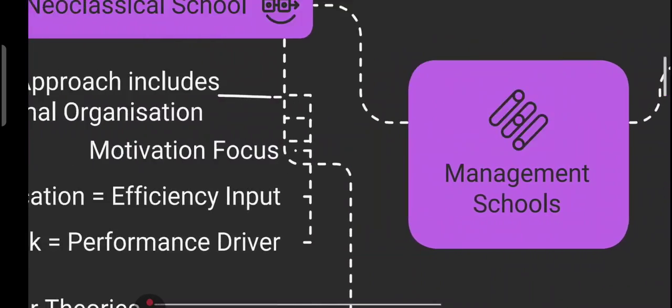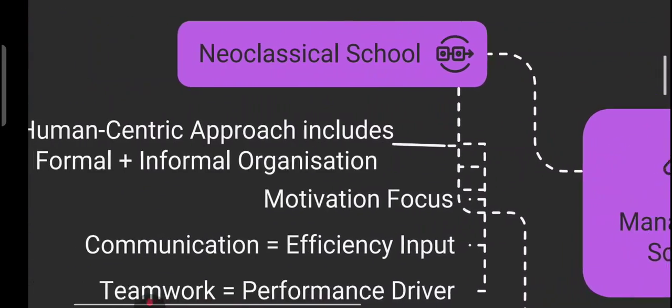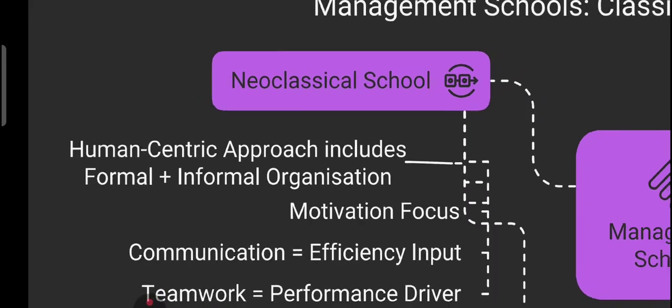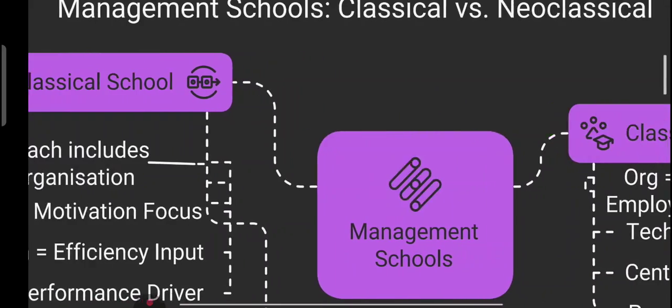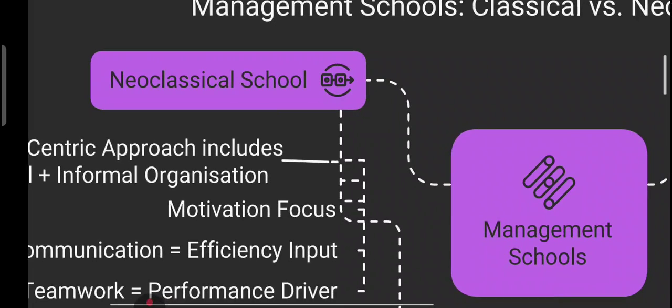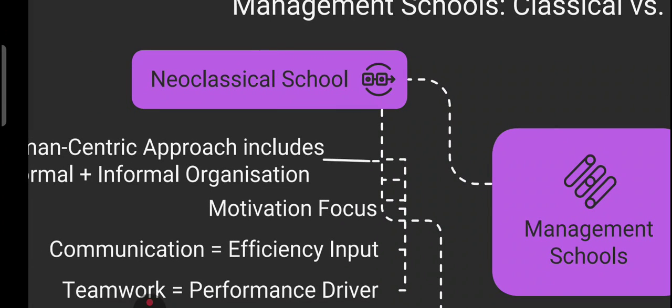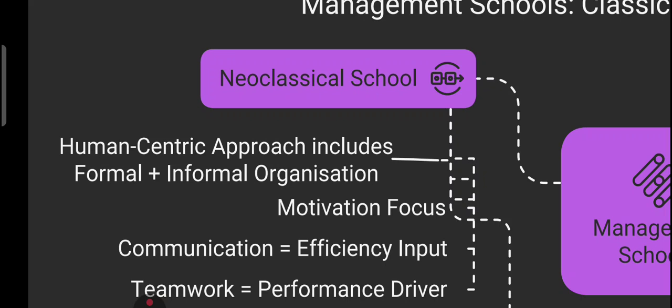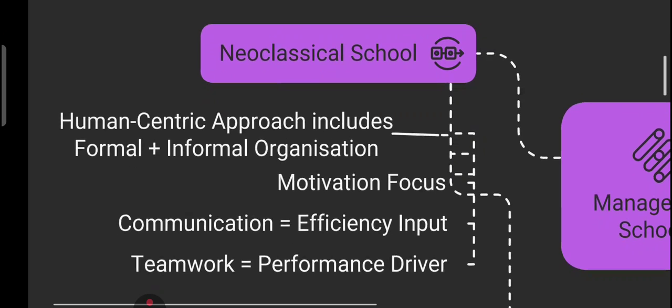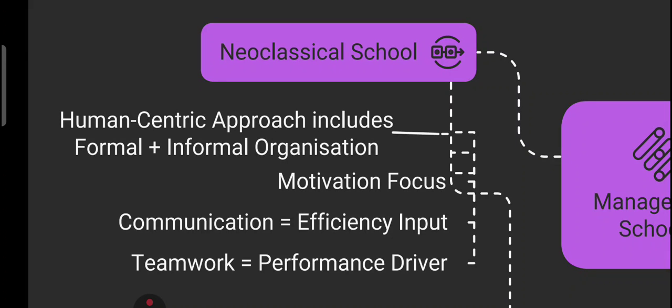And on the other hand, we have the neoclassical school. What is the neoclassical school? Try to understand. Then came a shift from machine to human. I told you, the organization was treated as a well-oiled machine. So from machine to human, this was the shift. Neoclassical thinkers emphasize people over process. Yes, they emphasize people over process, right? So here efficiency is rooted in motivation, communication, teamwork.